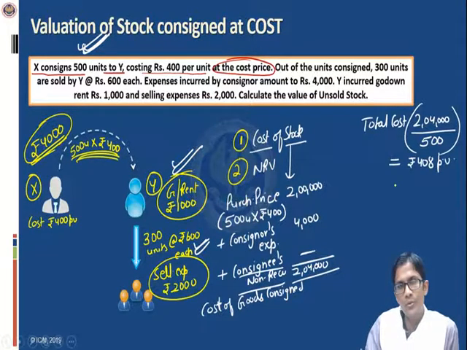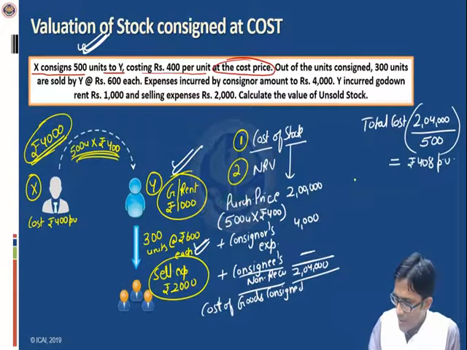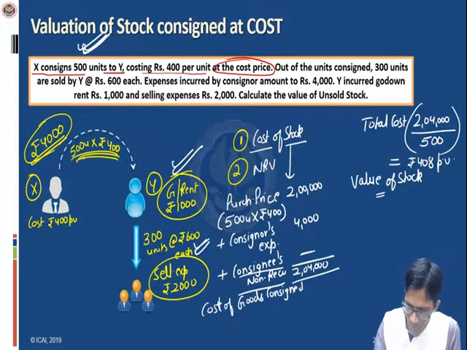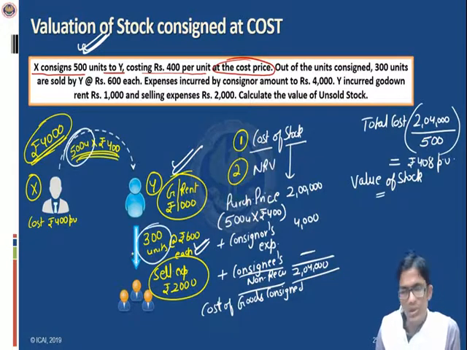And this cost per unit will be multiplied by the units of stock. So how many units of stock are there? How many units are remaining with us? See friends, 500 units had been sent, 300 units have been sold. How many units are left?